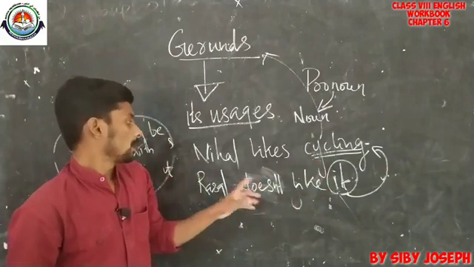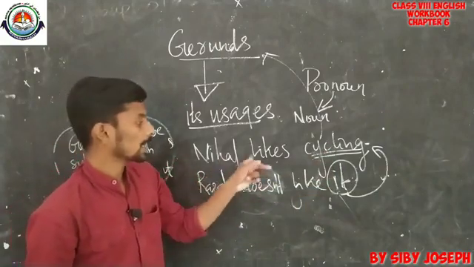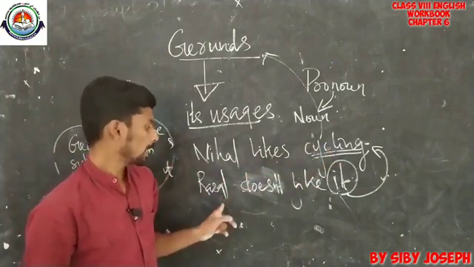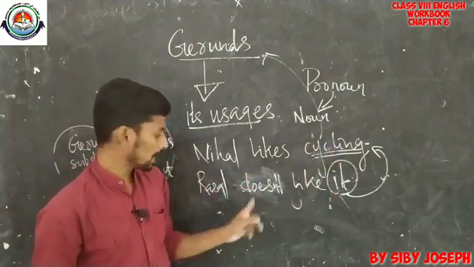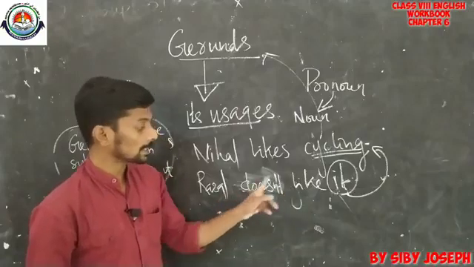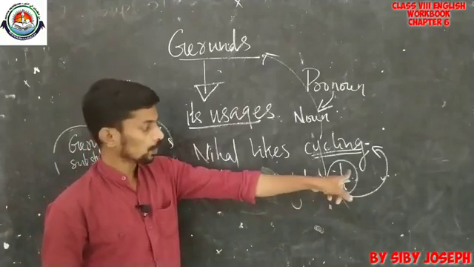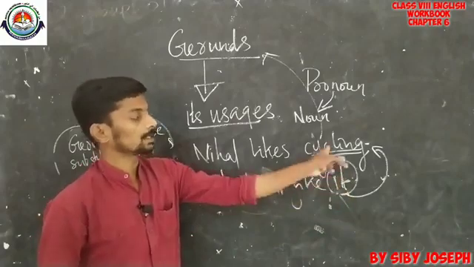This is an example. Nihal likes cycling, but here Russell doesn't like it. That means Russell doesn't like what? Cycling. So, it is used here to replace this gerund.